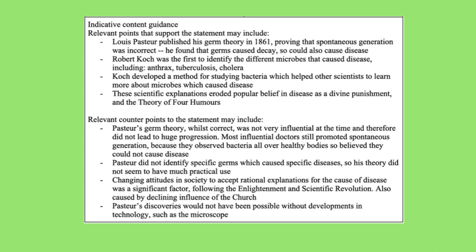So there's a lot of evidence there, but what we really need to do is explain its significance. So why is that relevant to the question? Why was all of this important? You could perhaps make a comment about how the role of these two individuals arose from belief in disease as a divine punishment, and also belief in the theory of the four humours, which had lasted for a long time. So you can therefore explain why these two individuals were so significant. But do take a look at the rest of the points here to see if there's anything you could have added to your answer.